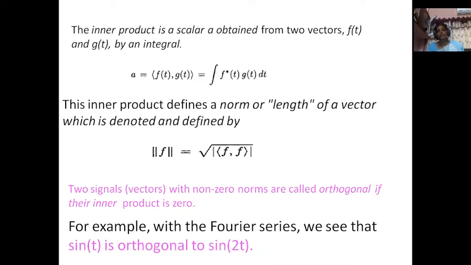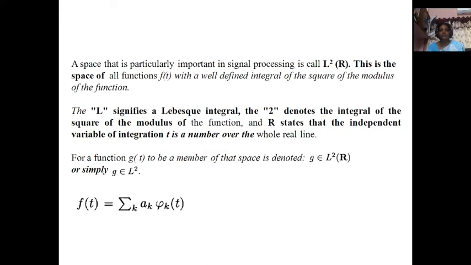Sin t and sin 2t form an orthogonal basis. That means sin t is orthogonal to sin 2t. Not only 2t, there are so many functions, 3t, 4t, 5t and so on. Among all those functions, some are considered to represent a single event decomposed into a number of functions.